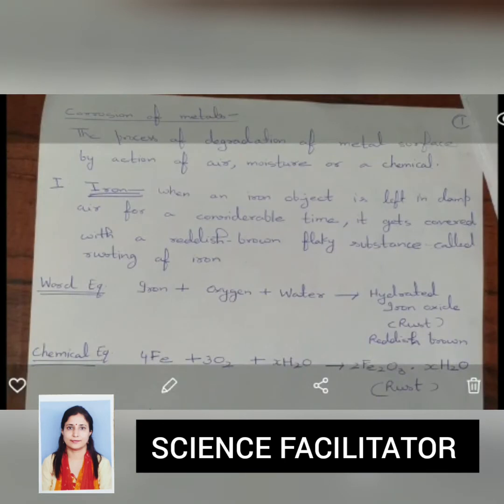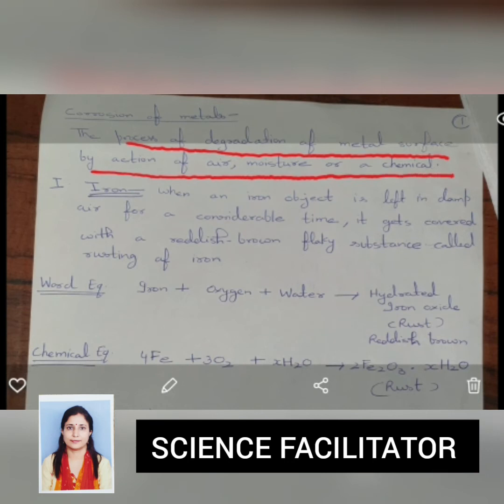In the previous class, we have studied about rusting of iron. So in continuation with that, before starting chemical properties of metals and non-metals, we will study about corrosion of different metals. So let's see what corrosion is. Corrosion is the process of degradation of metal surface by the action of air, moisture or any chemical. Let's first study about corrosion of iron, that is also known as the rusting of iron.